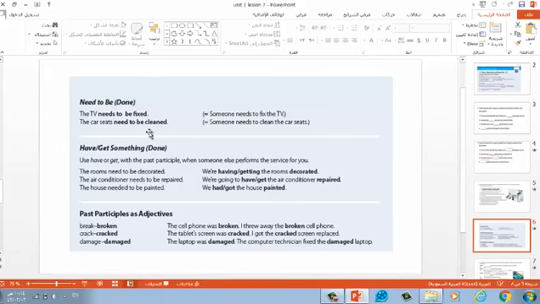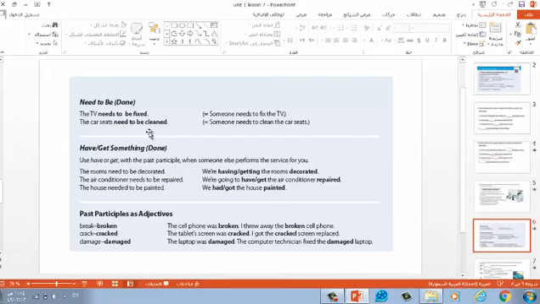This is very close to the passive sentences. It's very close in meaning and in form. The house needed to be painted. That's in the past. For this reason, we had or we got the house painted. This is called causative sentences. So the main structure is have or get and something plus the past participle.